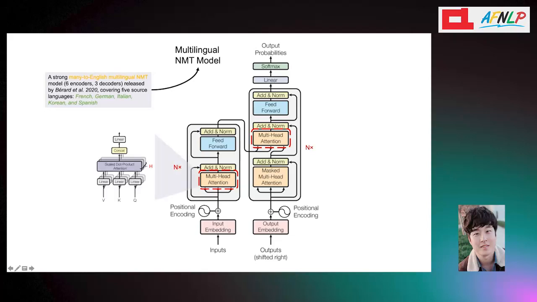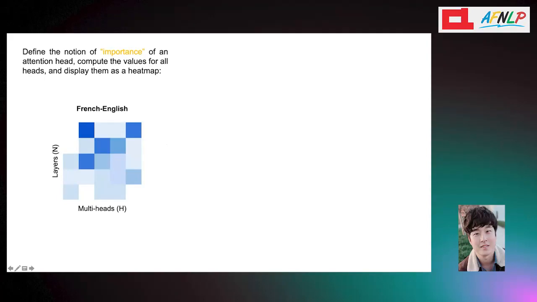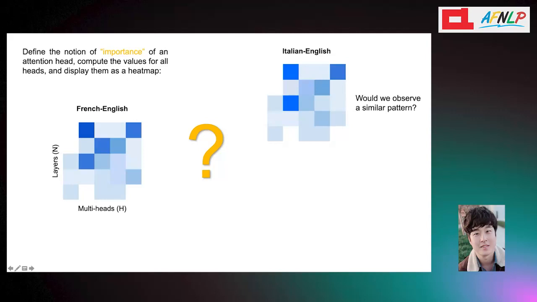So in total, we have N times H multi-head attentions to consider. Suppose we can somehow define the importance of attention heads and display them as a heat map shown below. Then our research question is, for a different language pair, would we observe a similar heat map or a different one?